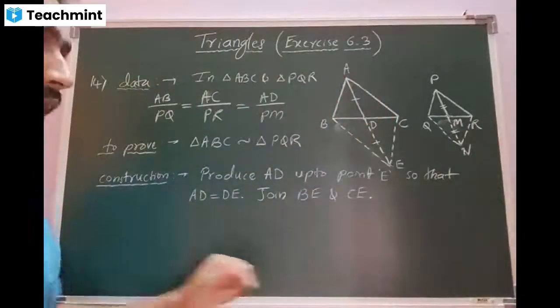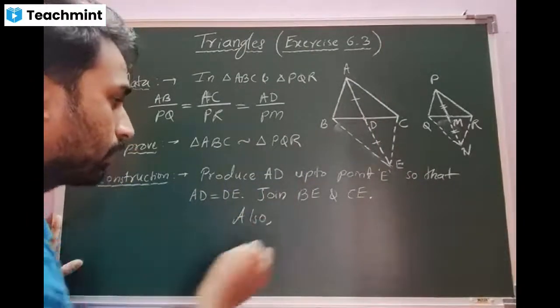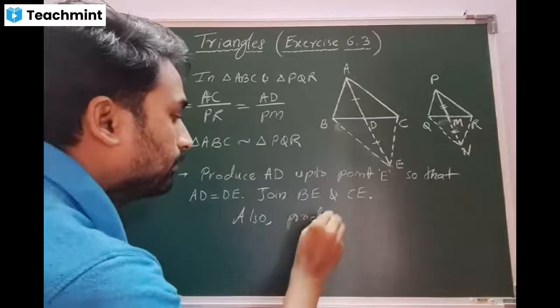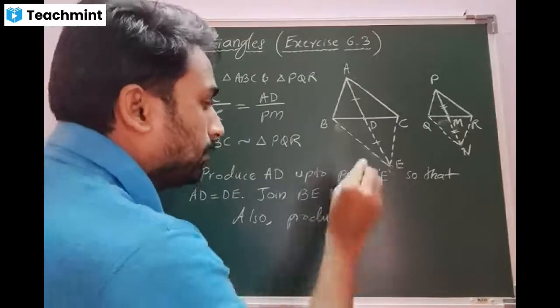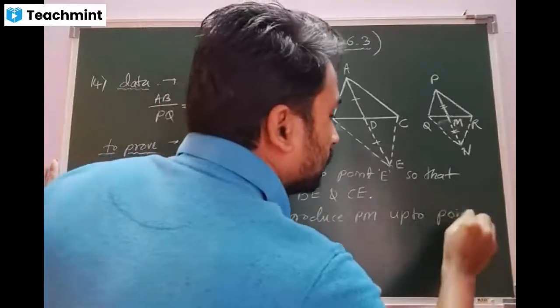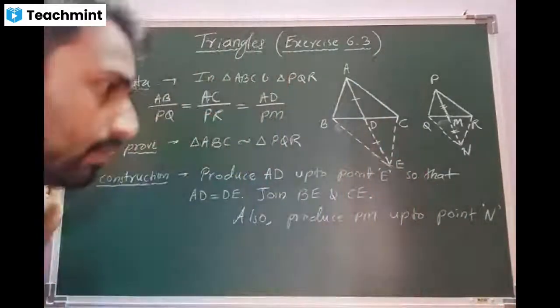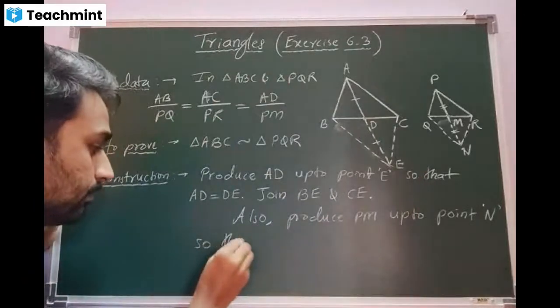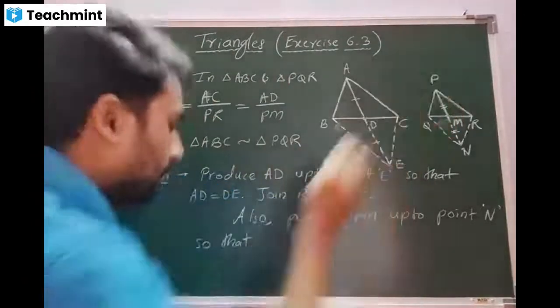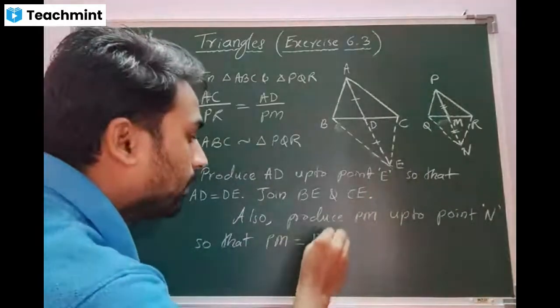I'll write the same thing. Also produce PM up to point N so that PM is equal to MN.